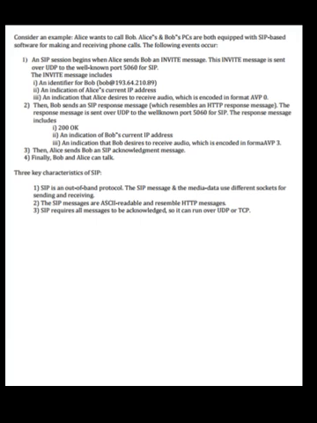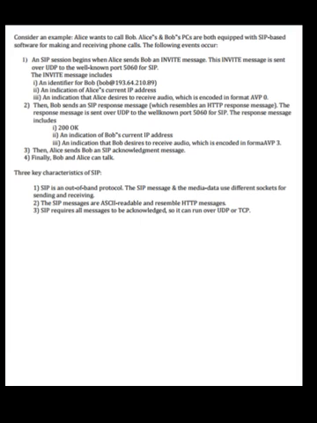This INVITE message is sent over UDP to the well-known port 5060 for SIP. The INVITE message includes an identifier for Bob, an indication of Alice's current IP address, and an indication that Alice desires to receive audio which is encoded in the format AVP 0.